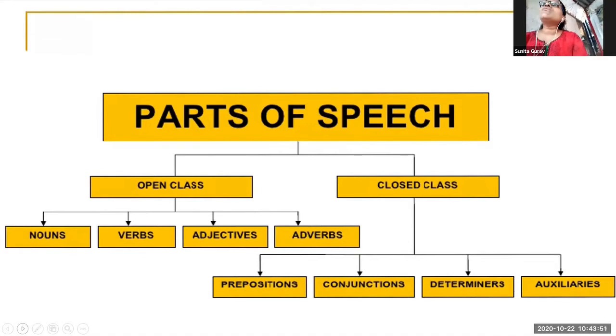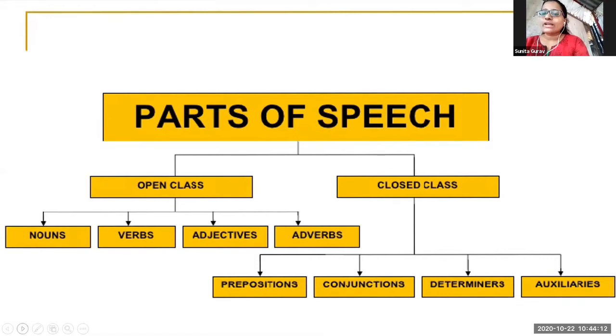Now we will take verb. I will take any action word, for example, go. By joining ing to go, that becomes going. Go, going. In this way that word changed.